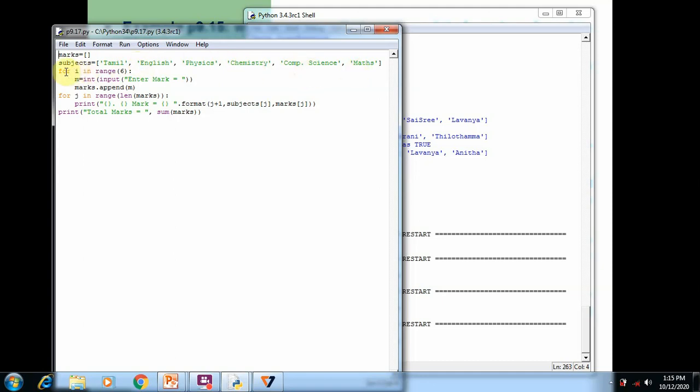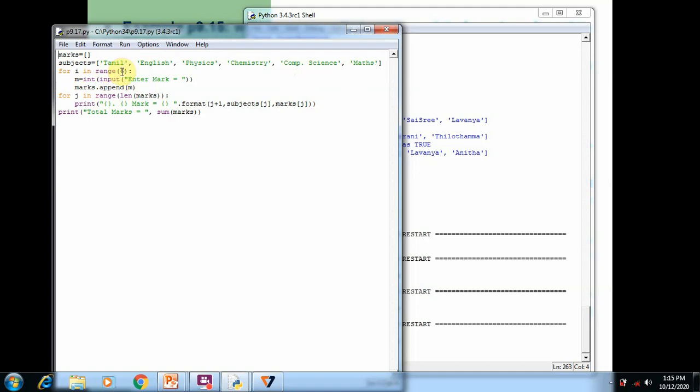We use a for loop for accepting the marks from the user. The range value is specified as 6. It means from 0 to 5 all the elements are accessed. The for loop runs from 0 to 5.